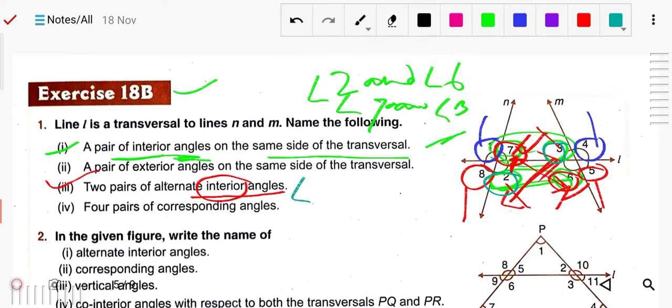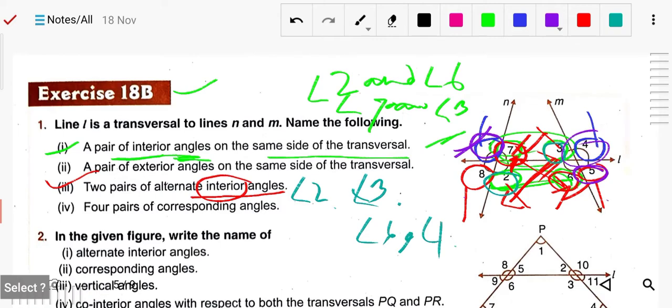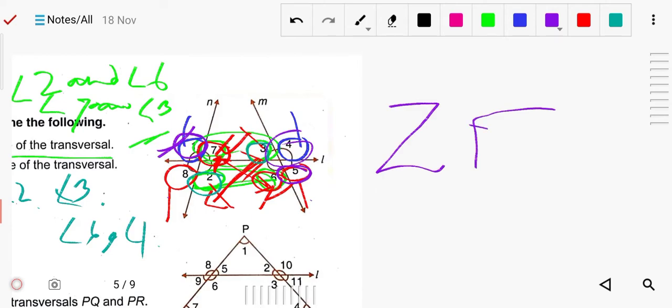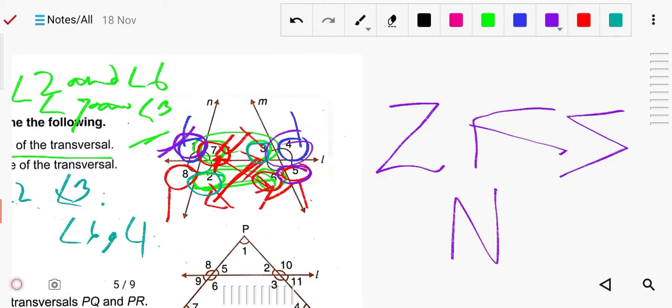Write angle 2 and angle 3, and angle 6 and angle 7. If it is alternate exterior, then you can say 1 and 5, and 4 and 8. You can remember the formation as a Z. Just remember this is the alternate.